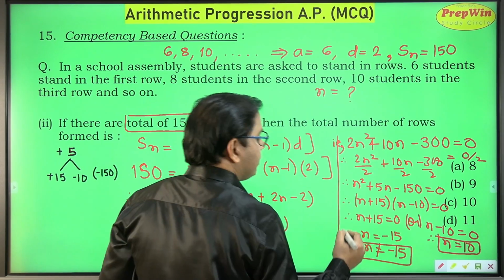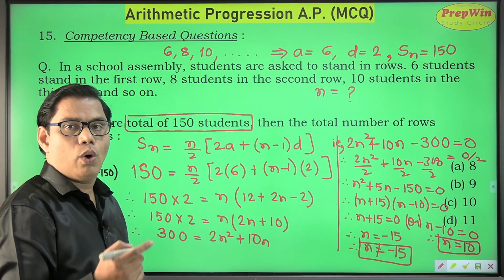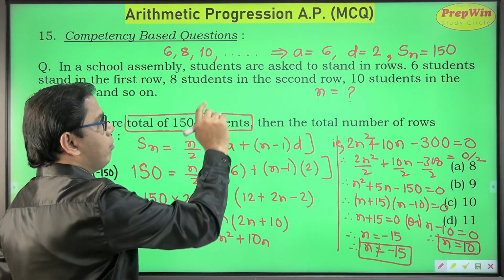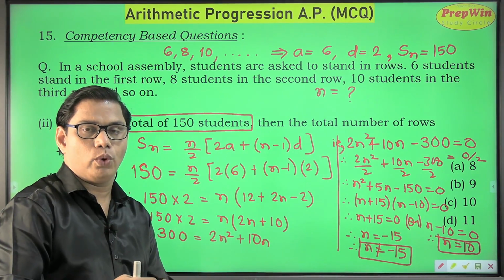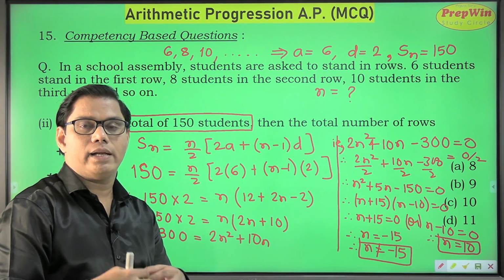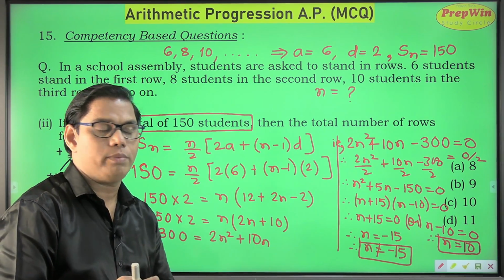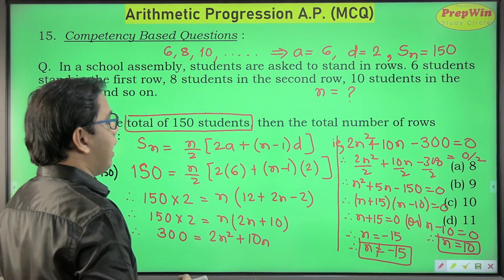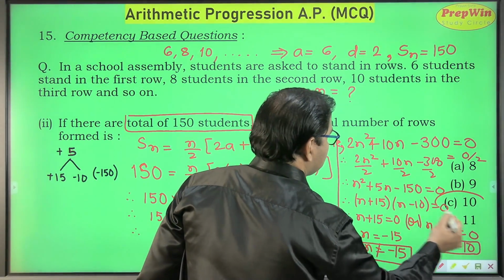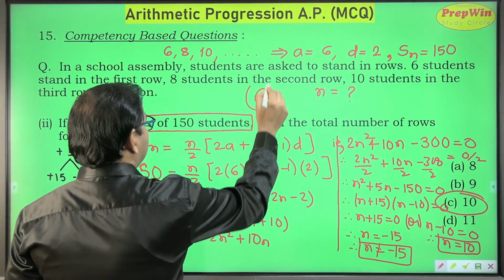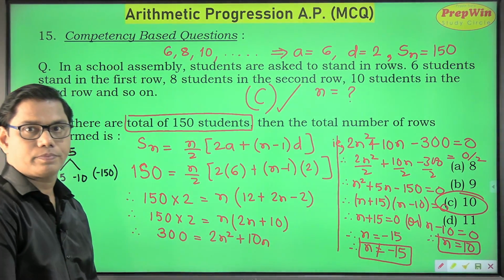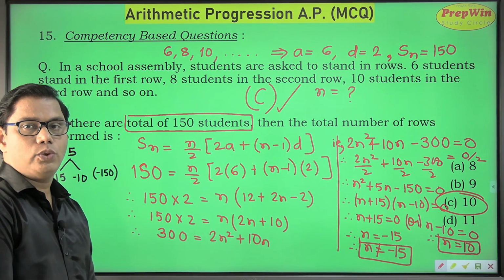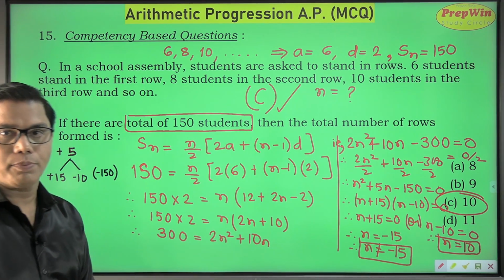I have told you that it can be neither negative, nor 0, nor any fractional value, because n is the position, it is the number of rows. So the number of rows cannot be negative, 0, or a fraction. So we discard minus 15 and we got n as 10. My correct option is option C. You can copy down this question and once you are done we can move on to the next part.